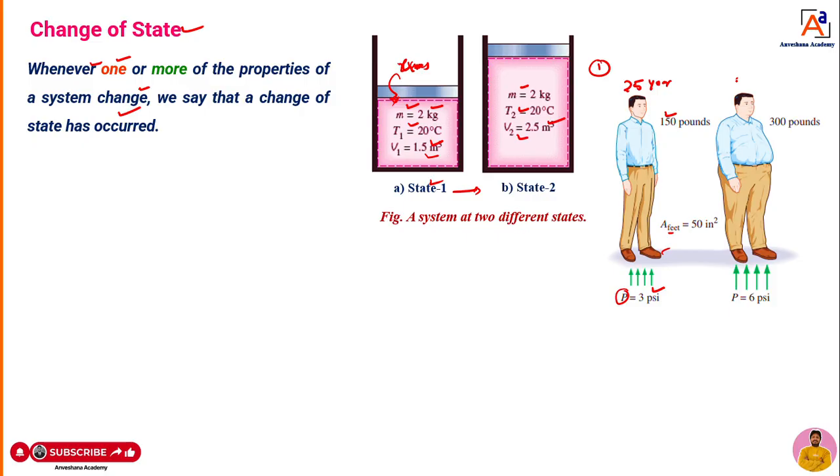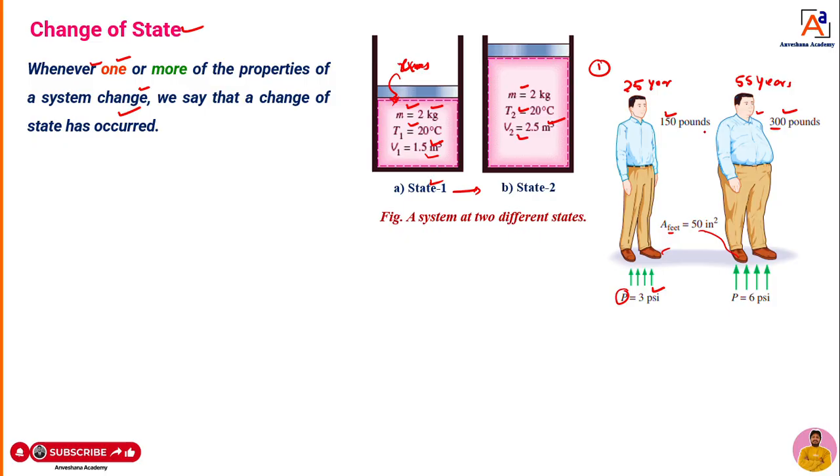Assume that you become 55 years now. Now, at 55 years, the weight of the body is increased to 300 pounds. Then what happens now? As I told, the area of the feet remains same. When you are at 25 years, it is 50 inch square. When you are at 55 years, the area of feet is 58 inch square. But the only thing is the weight is gained here now. Initially, it was 150. Then when we become 55 years, the weight is increased from 150 to 300 pounds.